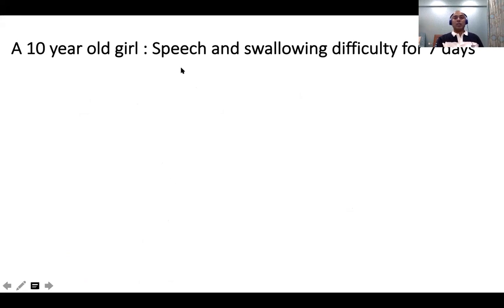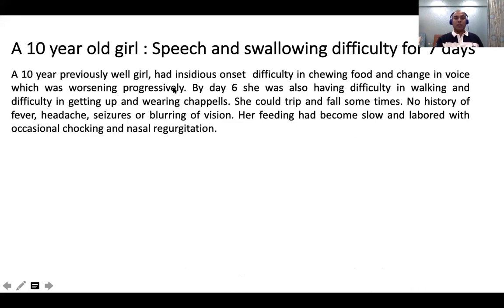So, a 10-year-old girl with speech and swallowing difficulty. The onset is insidious, very slow, but within 10 to 15 days it worsens. Chewing difficulty, swallowing difficulty. By 6 days she was having difficulty in walking, getting up and wearing chappals. So both proximal and distal weakness. She could fall sometimes. No history of fever, headache or seizure.